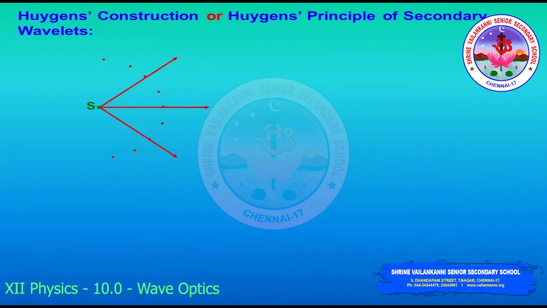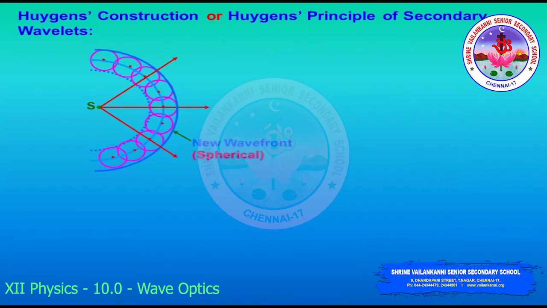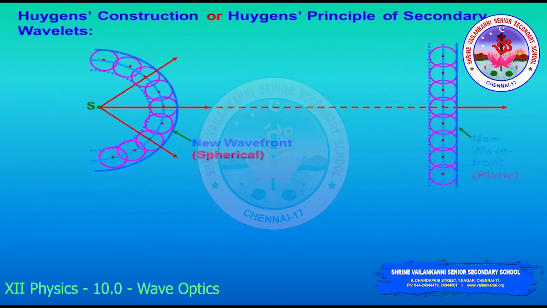According to Huygens' principle, all the wavelets together give a source of secondary disturbance, which travels with the speed of light. We want to find a new wavefront after some time. We can draw spheres with the radii, and the tangential surface you are seeing right now gives the new wavefront after some time.